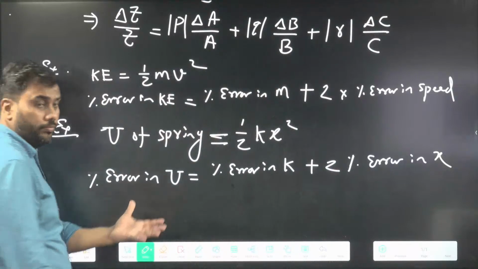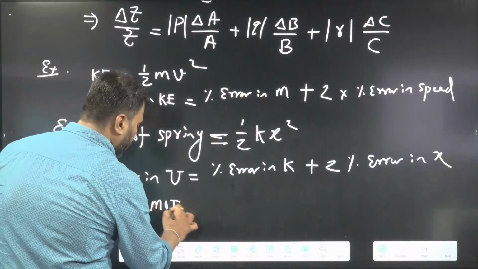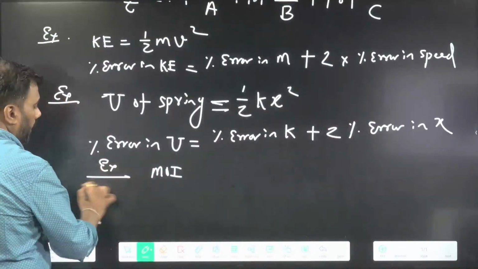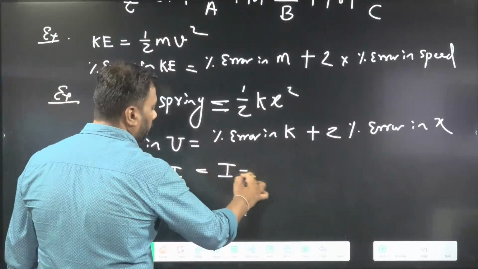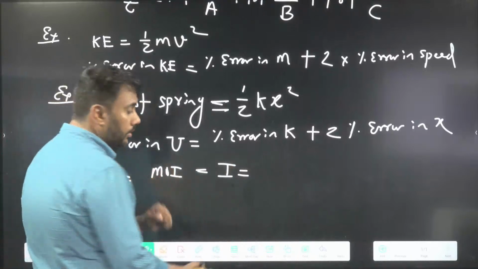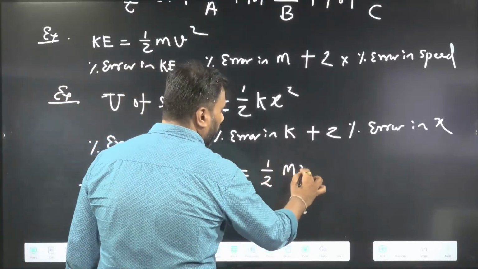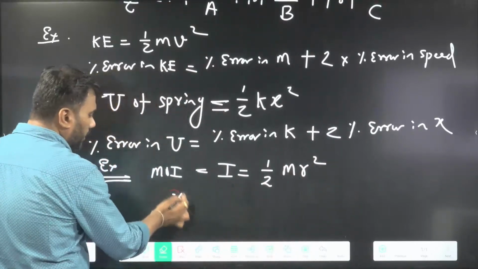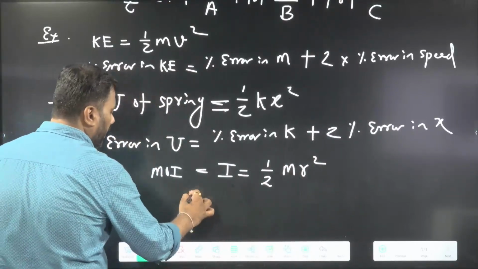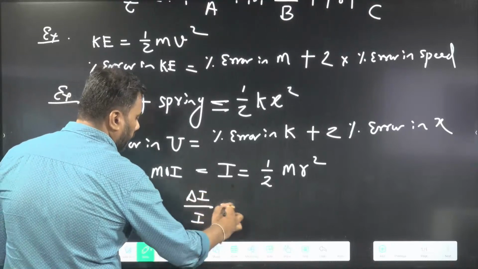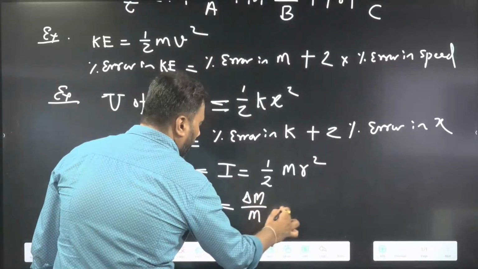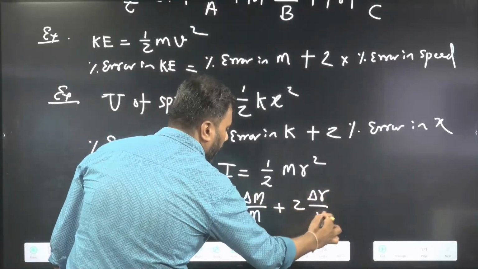Next example, moment of inertia, I. For example, we are talking about cylinder. Cylinder, it is half m r square. So percentage error in moment of inertia. Now let us write relative error. Percentage error and relative error, both are similar. So I will write relative error. That will be equal to relative error in mass plus 2 times relative error in radius.